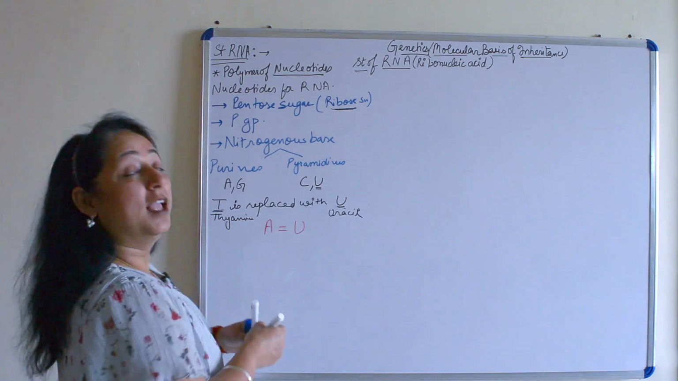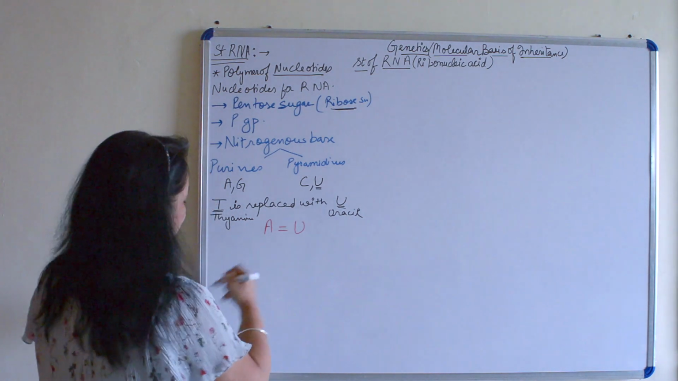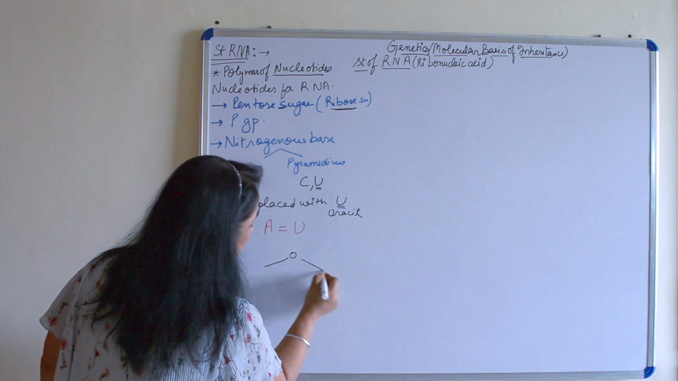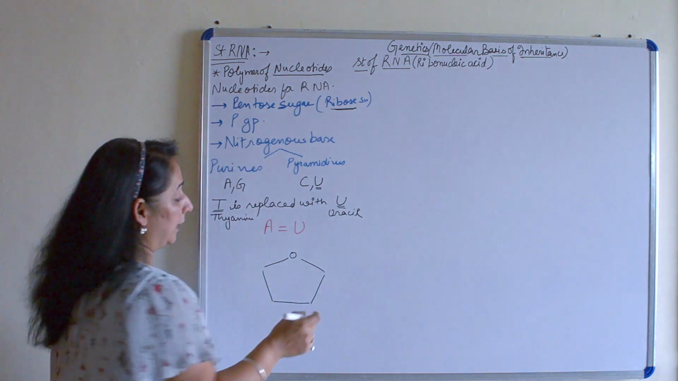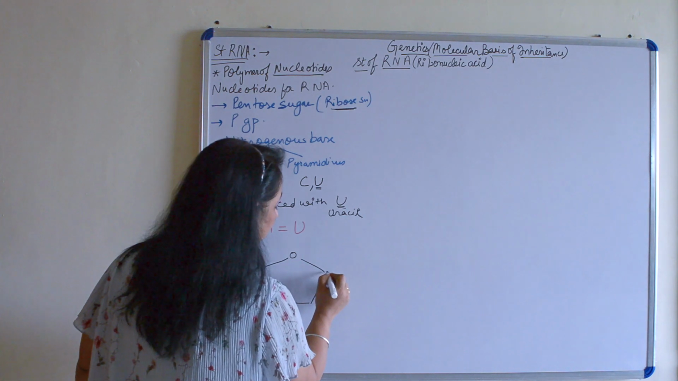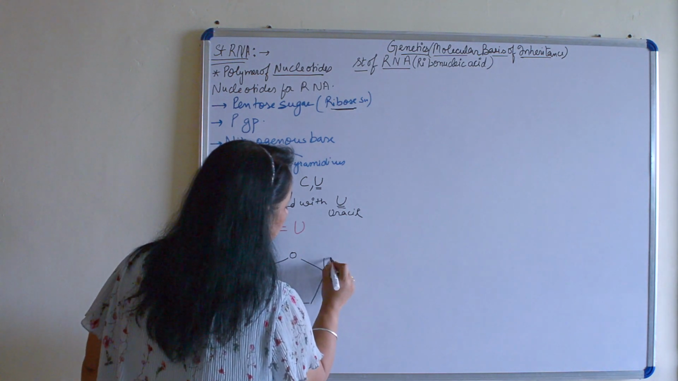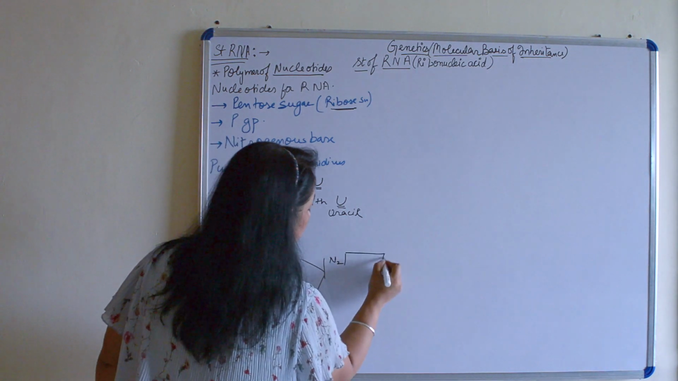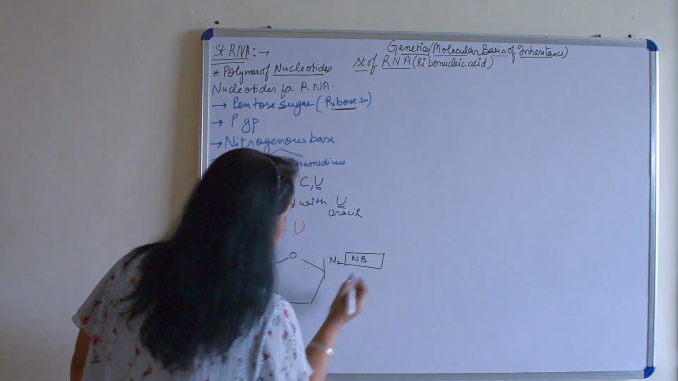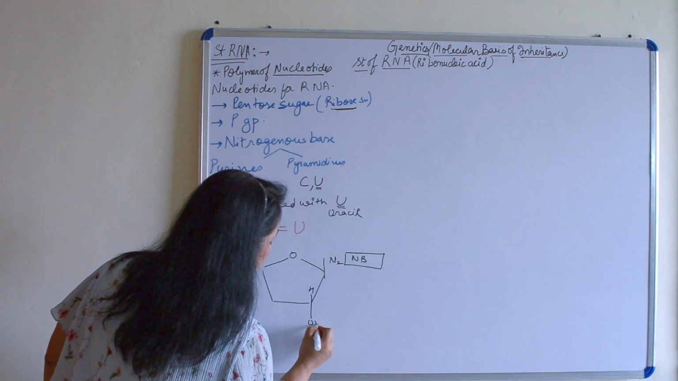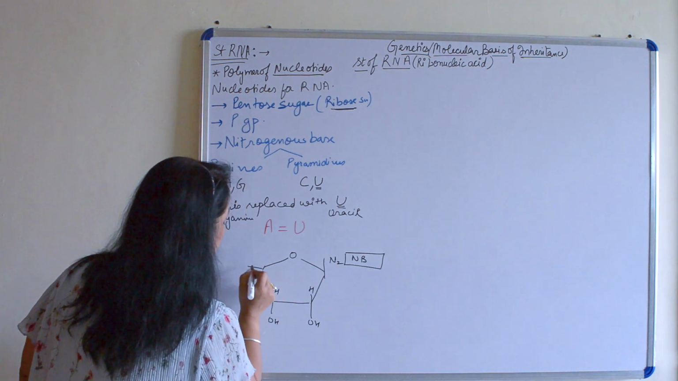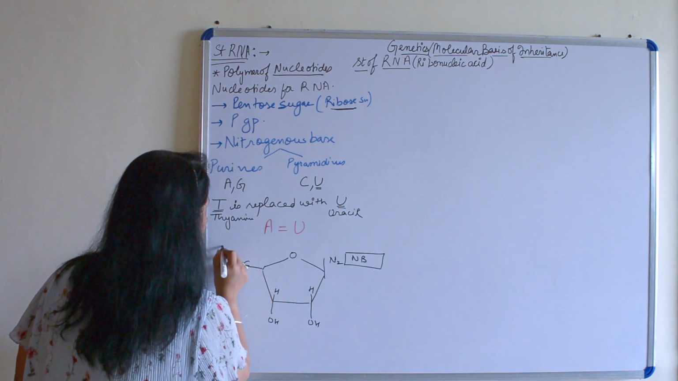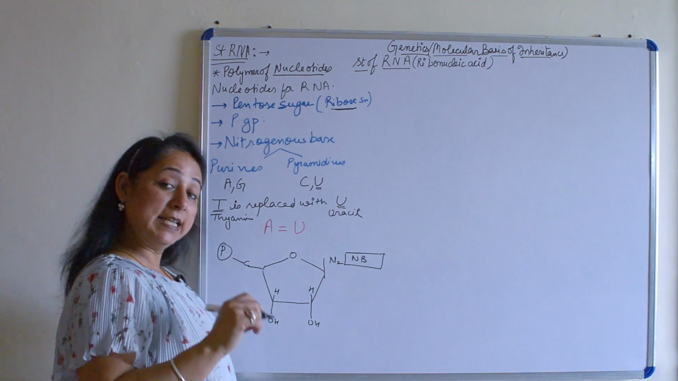Let's quickly see the structure of the nucleotide of RNA. So herein again we have the attachment of nitrogenous base here. We have herein with this carbon a phosphate group or a phosphoric acid is attached.